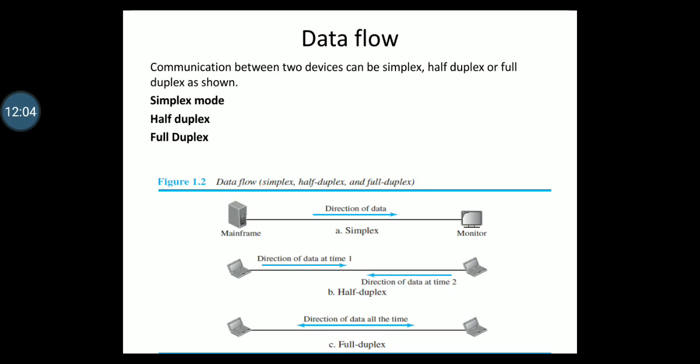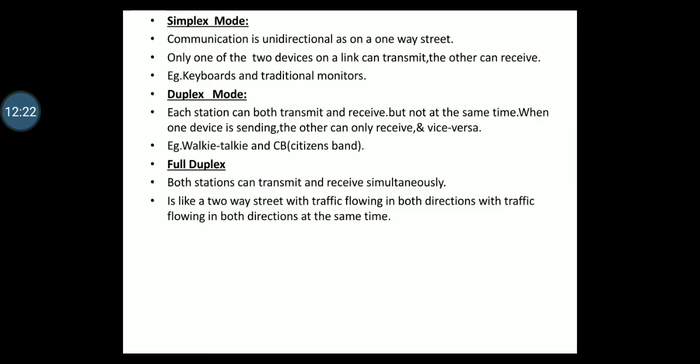You can see here the communication is from transmitter to receiver. Only one device on a link can transmit, the other can receive. In figure A, simplex, one device is sending and the other device is receiving. Examples of simplex devices are keyboards and traditional monitors. The keyboard can only introduce input, whereas a monitor can only accept output. The simplex mode can use the entire capacity of the channel to send data in one direction.